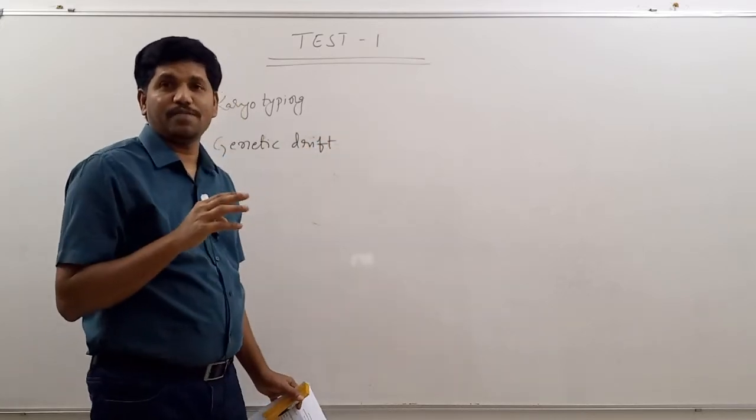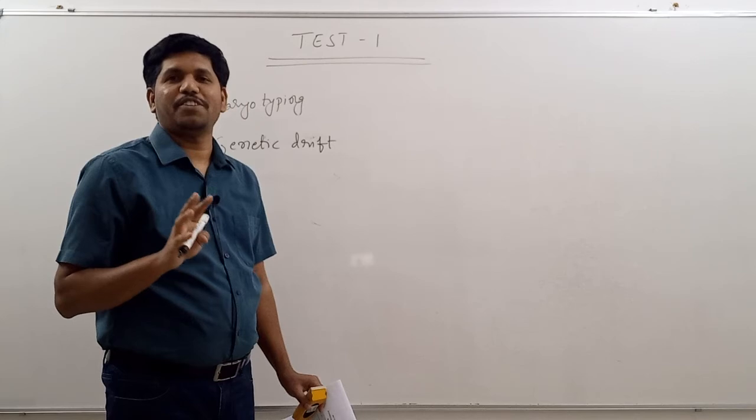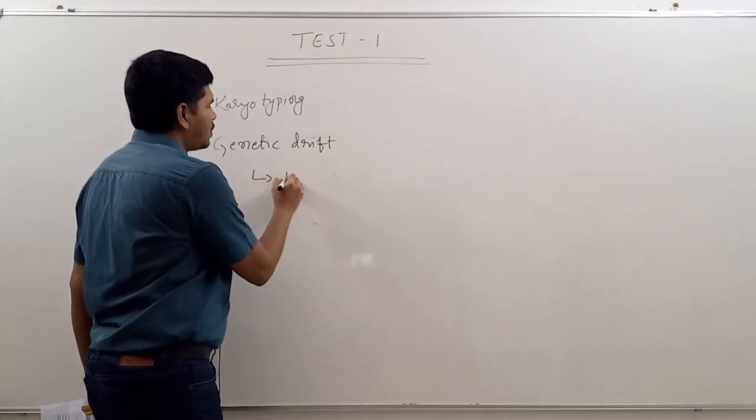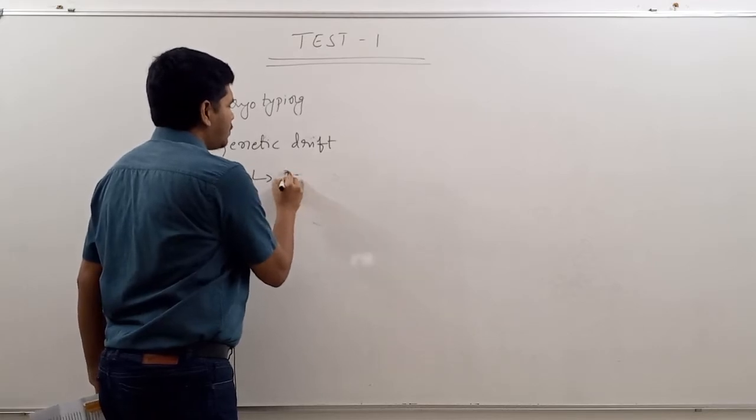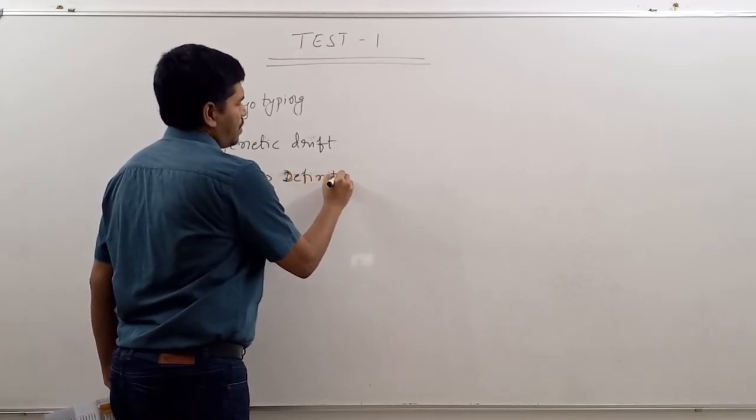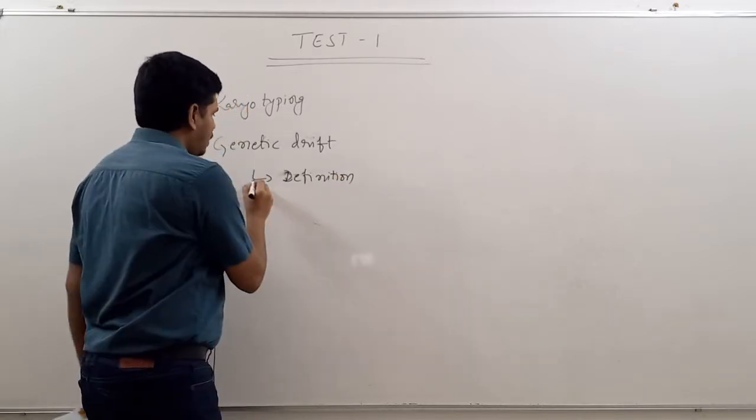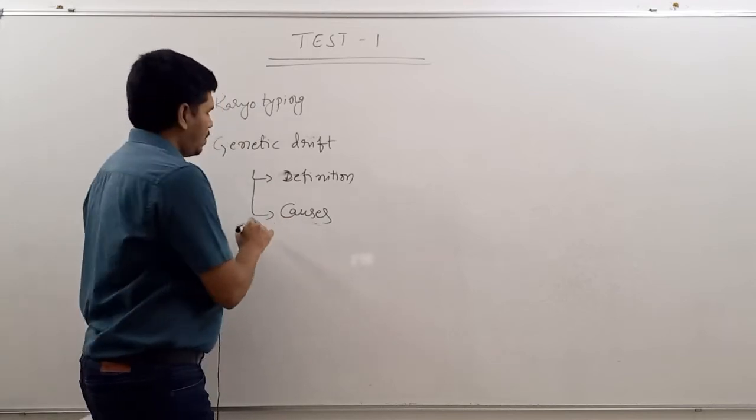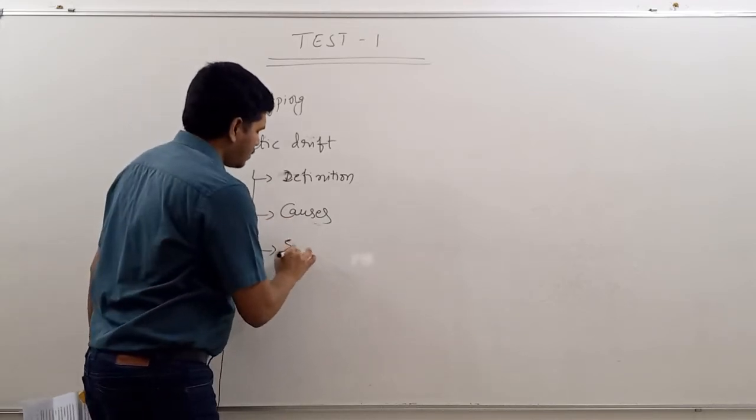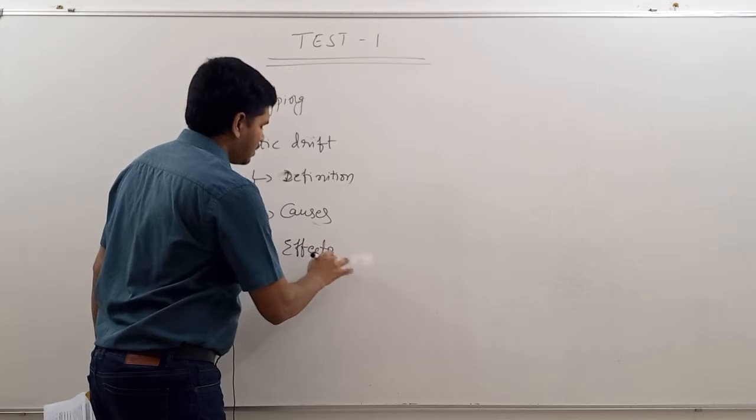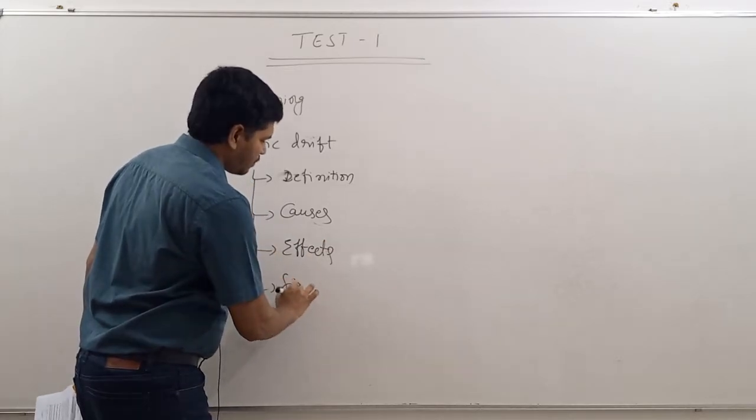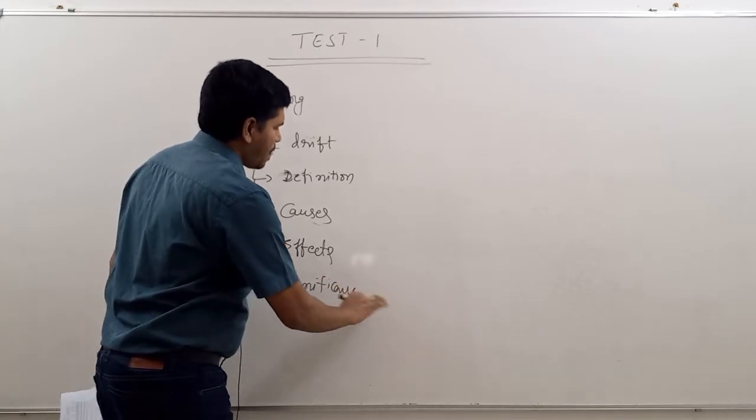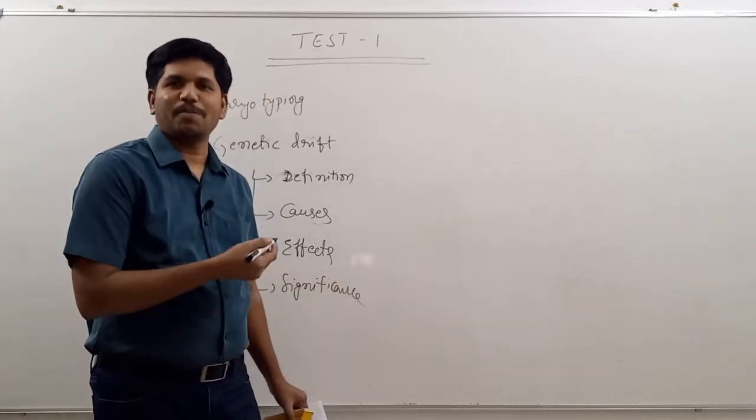Many students have written different varieties of definitions, but you have to write like this. In this question, first you have to write what is meant by genetic drift, that means a definition. After that, the causes and effects, causes, effects and significance. You can write in 150 words. It is for 150 words, 10 marks question only.